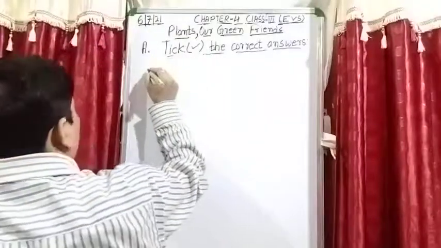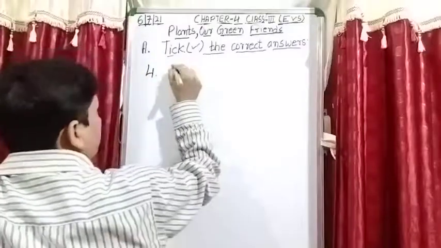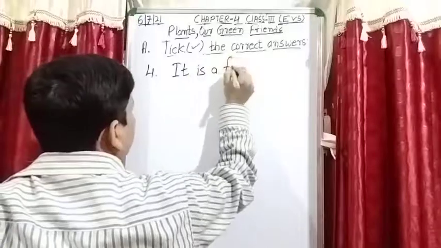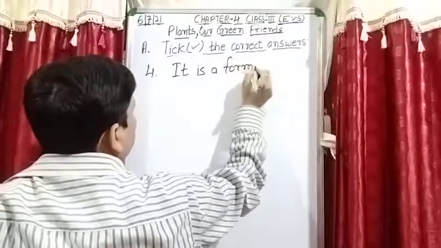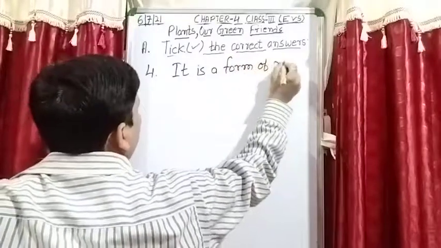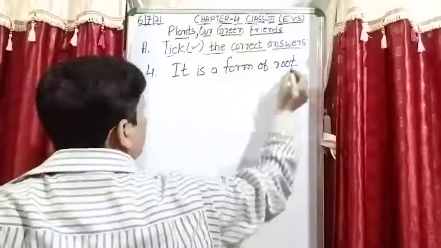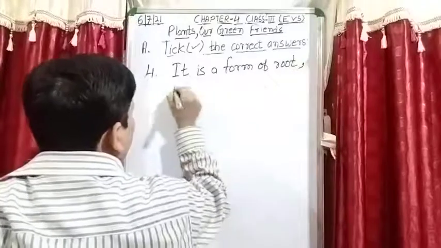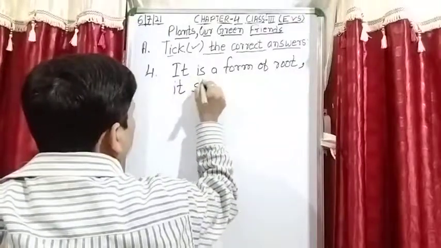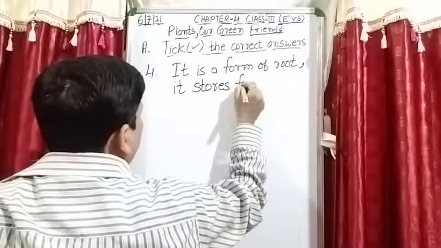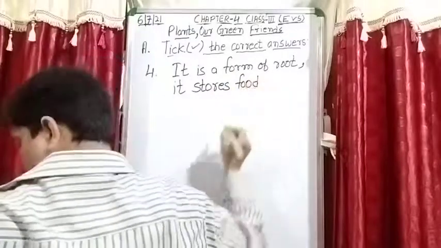Question number 4. It is a form of root. It stores food.